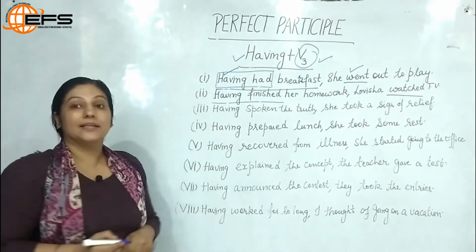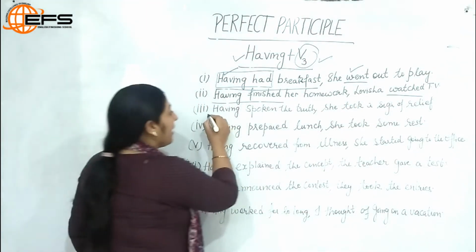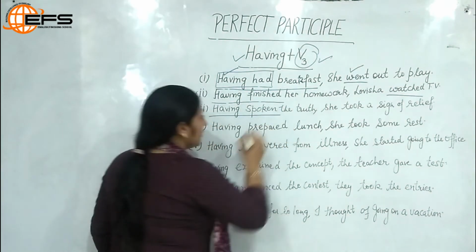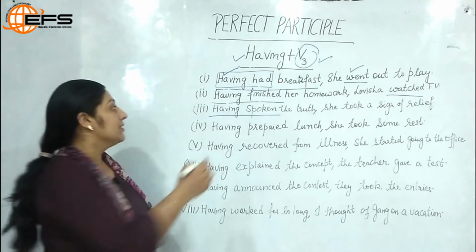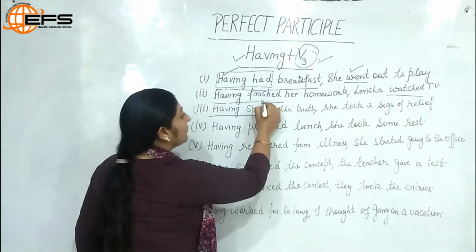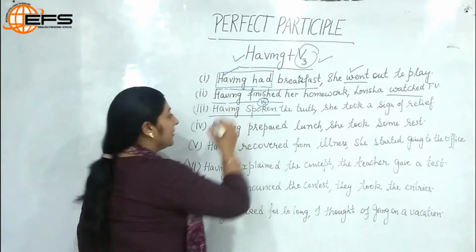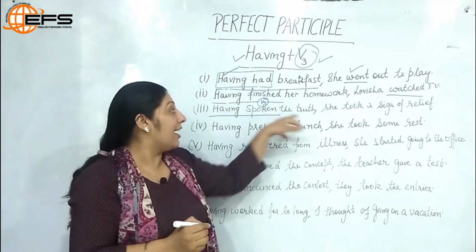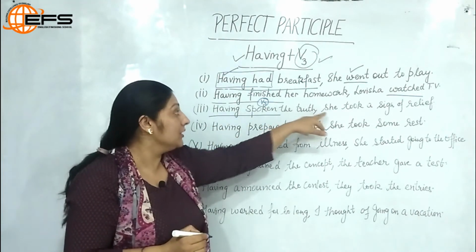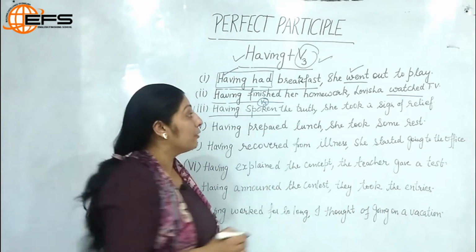Let us look at another example. Having spoken the truth. So she spoke the truth first. This is the first action which is completed. So having plus third form. Third form of speak is spoken. This is the perfect participle in this sentence, and after having spoken the truth, she took a sigh of relief.